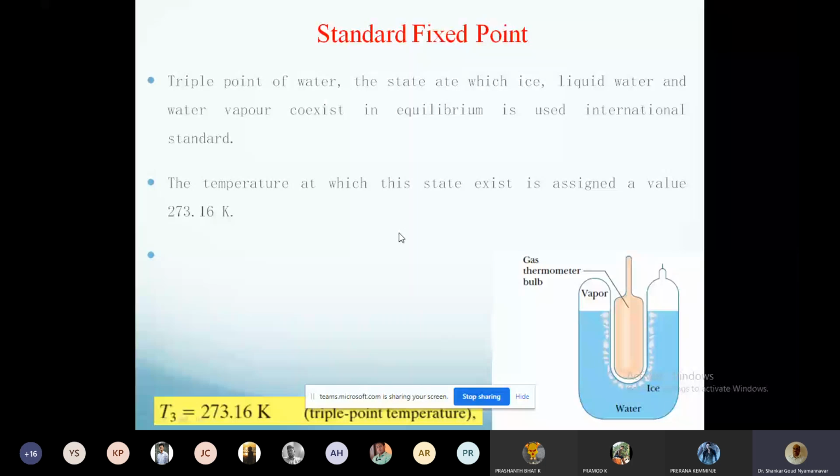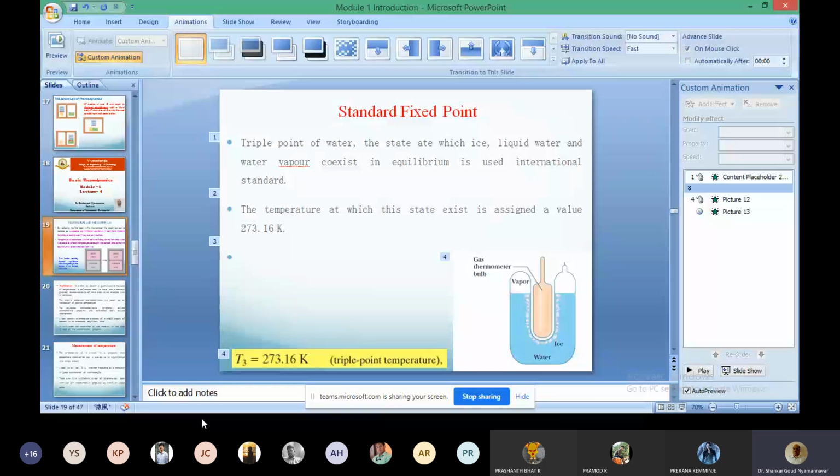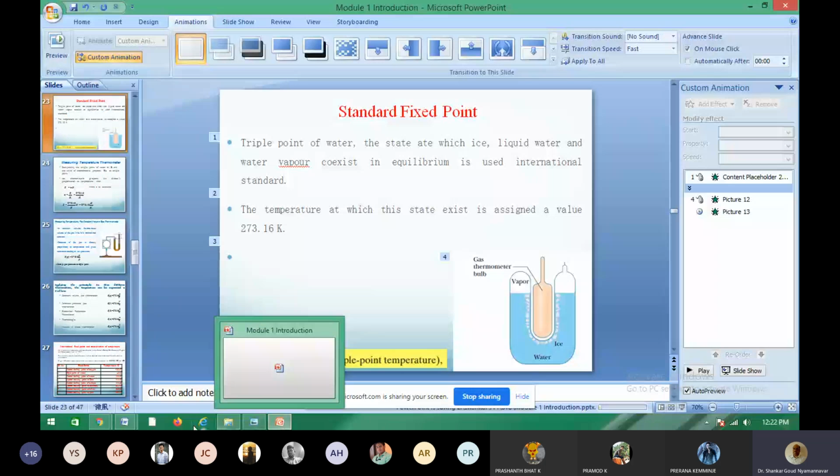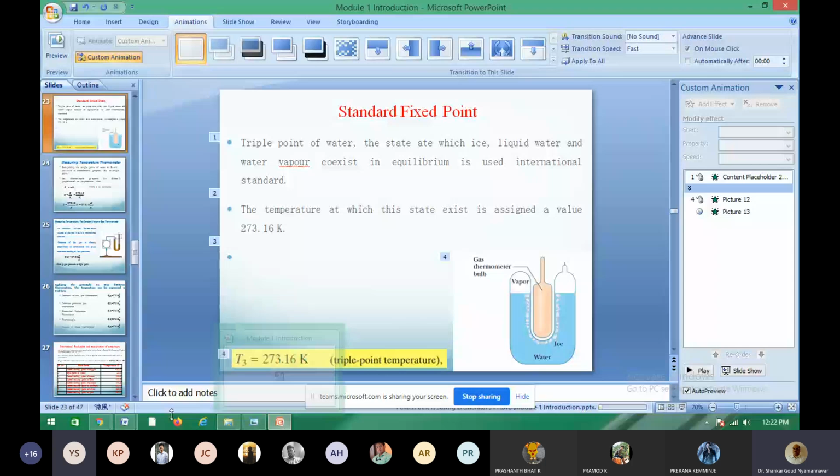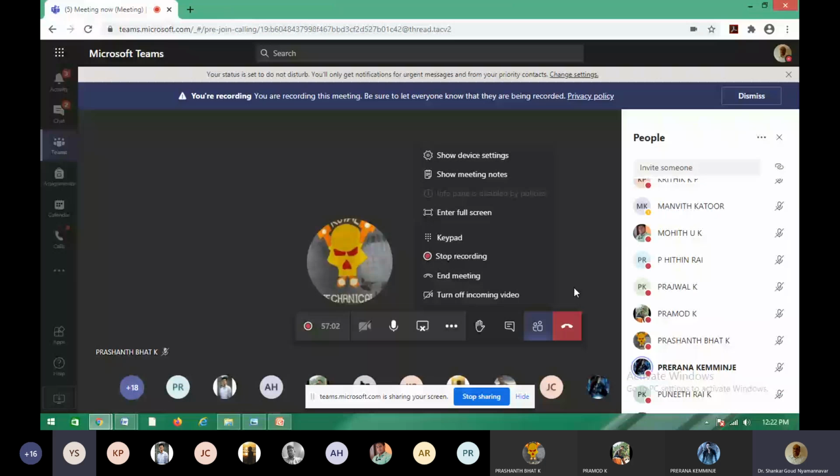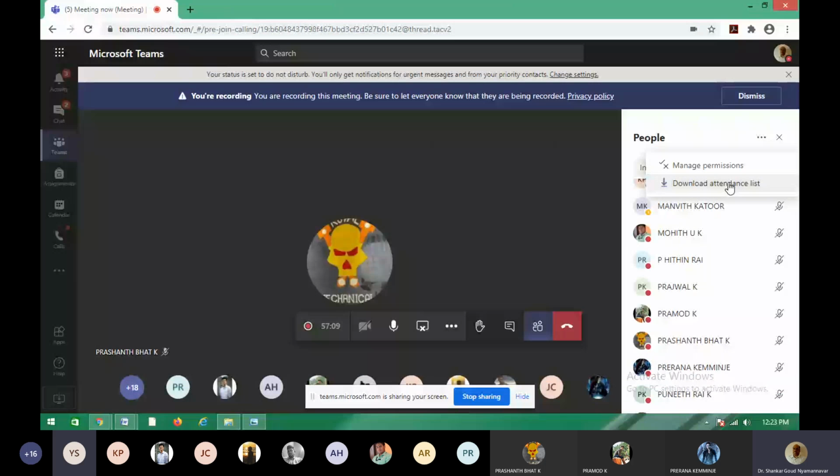I think we'll wind up now. I have some other work. The university exam duty is there. Today we'll close the session. All right. So we'll continue in the next class. Is that fine? Are you happy? Yes, sir. Okay. We'll wind up the session now. Don't leave the session. I will download your attendance. Then you can leave.